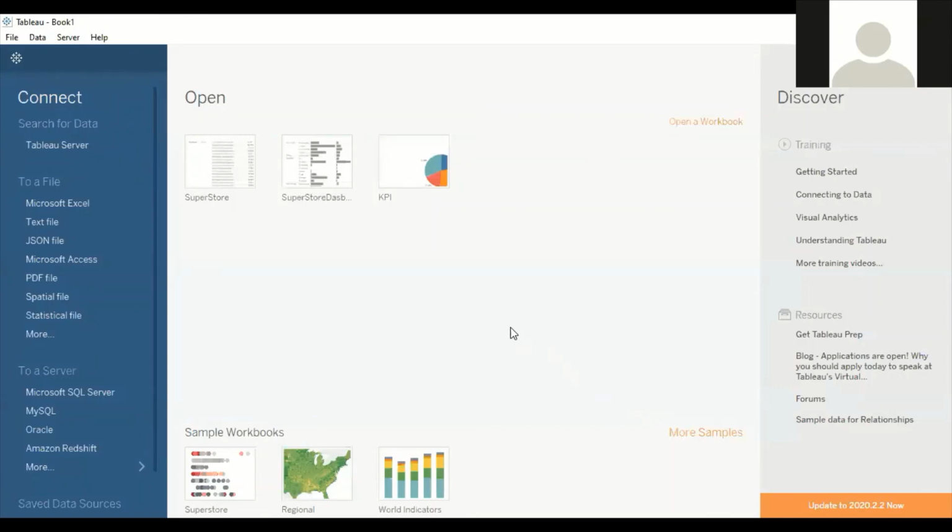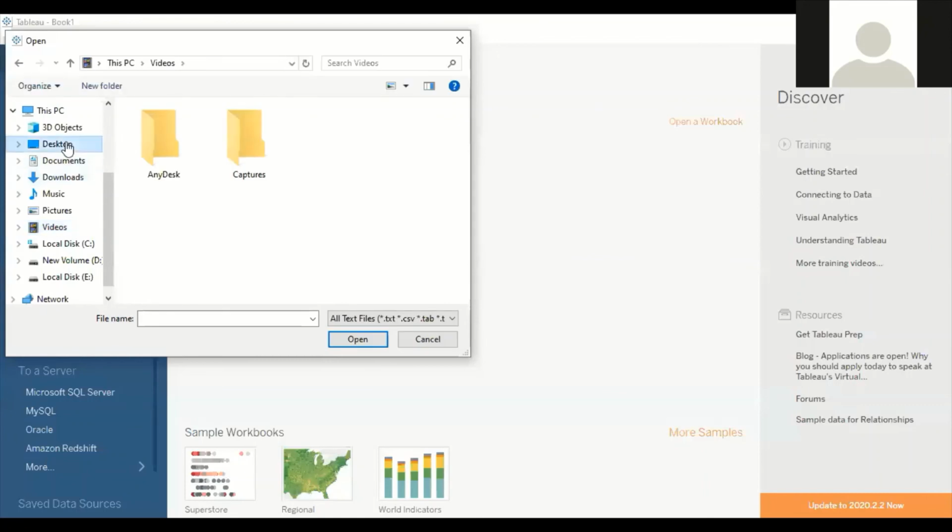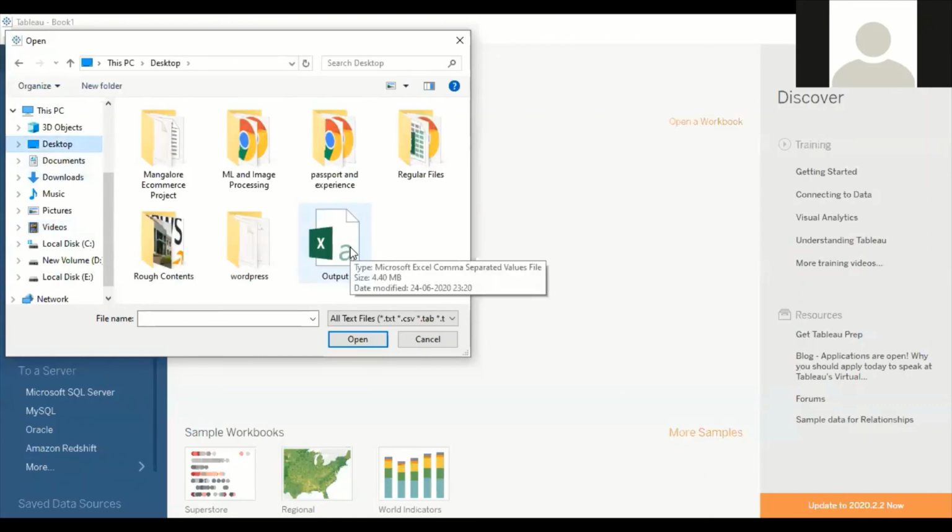Now whatever data we have prepared using Tableau Prep Builder, the same data I will use, and we will try to visualize it using Tableau Desktop. The fetching of the data remains the same. I will click on text file. This is the file we have just cleaned using Tableau Prep Builder. Select that file.